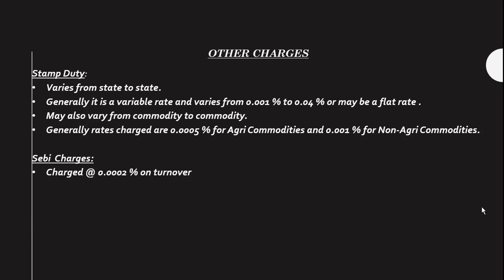We'll also be talking about other charges. The first one is stamp duty. This charge is levied for creating digital documents and it usually varies from state to state. As you can see, it usually varies from 0.01% to 0.04%, or it may be charged at a flat rate. And it also varies from commodity to commodity. It is charged at a low rate for agri commodities, that is 50 rupees per crore, and at 100 rupees per crore for non-agri commodities. Then come the charges levied by SEBI. SEBI usually charges rupees 20 per crore on the whole turnover.